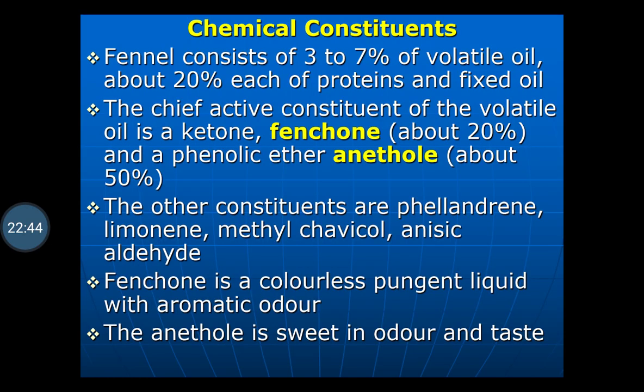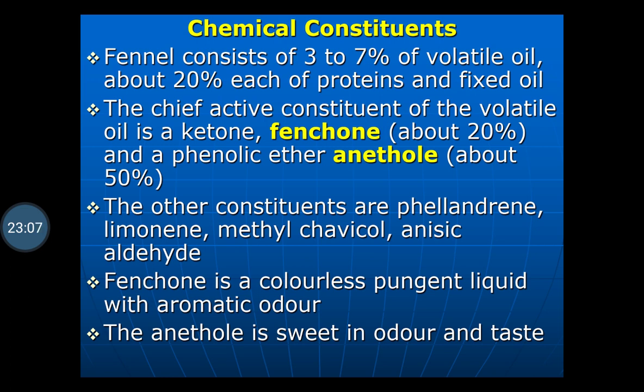Chemical constituents. Fennel consists of 3 to 7% of volatile oil, about 20% each of protein and fixed oil. So the amount of volatile oil present in fennel is 3 to 7%, with 20% of protein and fixed oil.